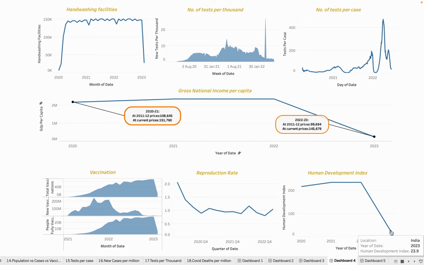These are other factor indexes, also the happiness index, and the human rights index, etc., where India's ranking also fell. So this is all about the project.